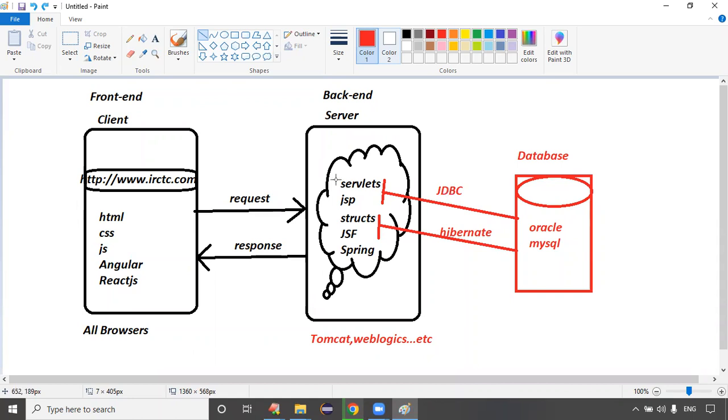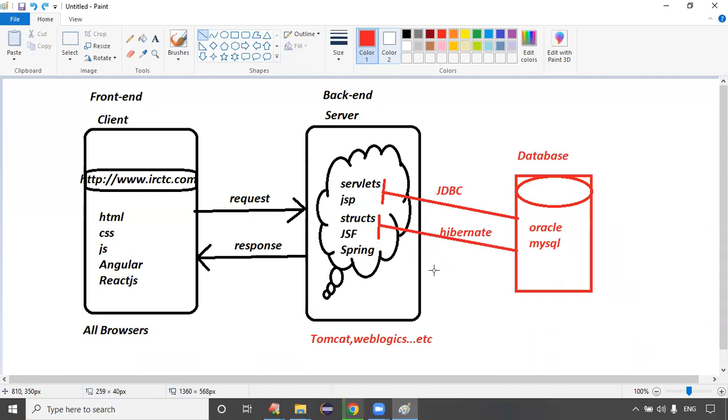Servlets cannot interact with the database, so then we require JDBC. Struts and JSF are server side frameworks to build web applications. These frameworks interact with the database using the Hibernate framework. What about Spring? Spring uses Spring JDBC. Spring can use Hibernate also, but internally it contains Spring JDBC and Spring Data JPA to interact with the database.